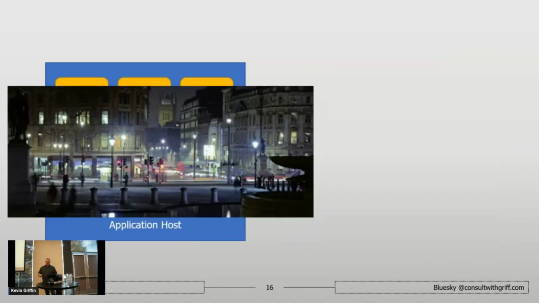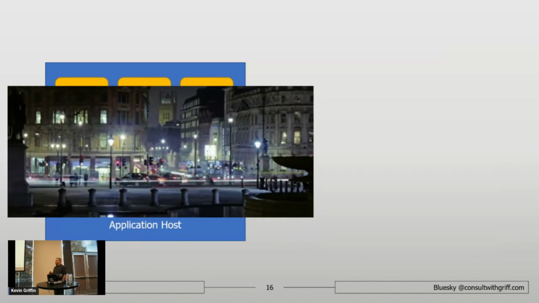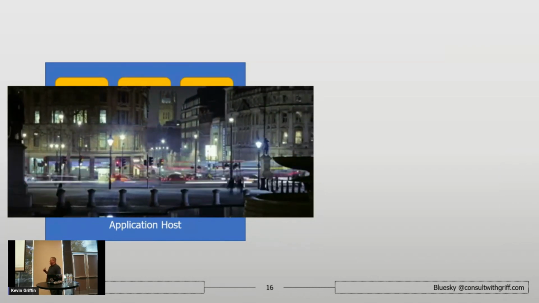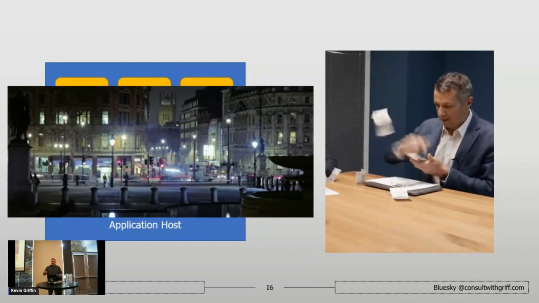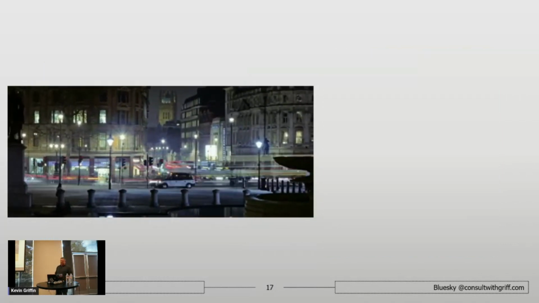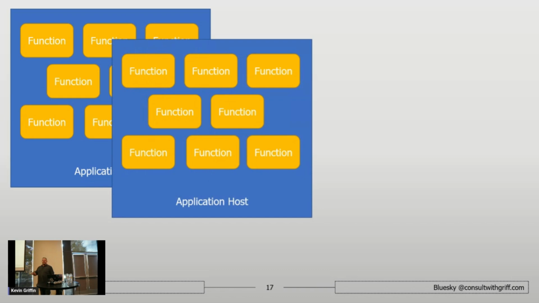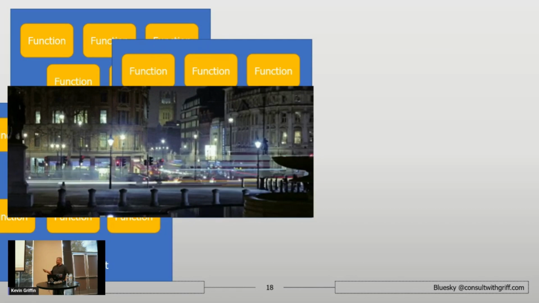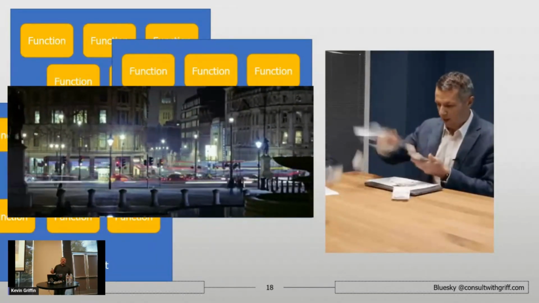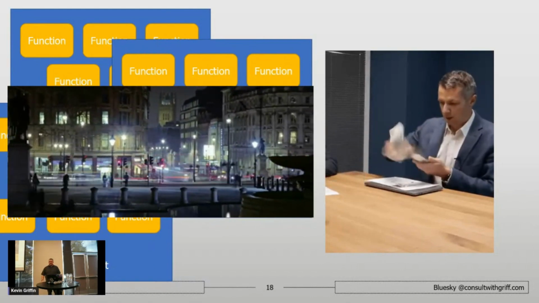Awesome. Now, when your app is fully up to scale, you're getting millions of requests per second, like you're just kicking butt. Well, you're still paying for that capacity, and you might run up against just how much that one host can do. So what do you do when you need more capacity? Well, you scale up. So you don't have just one host, you have multiple hosts, and they're behind some sort of load balancer. Well, when this happens, and you're at crazy scale, you're paying even more money. Like, scaling costs money in general. So you just keep paying over and over again.